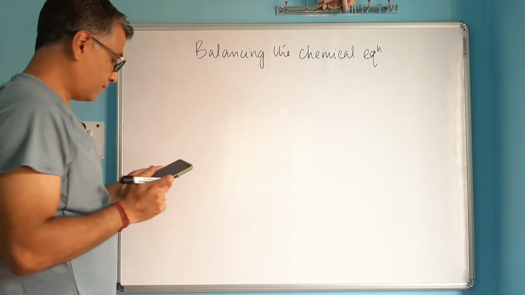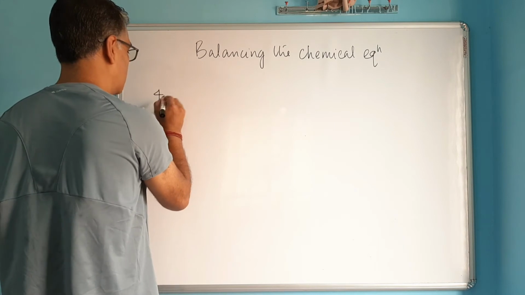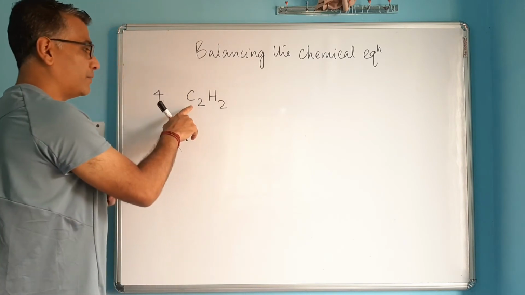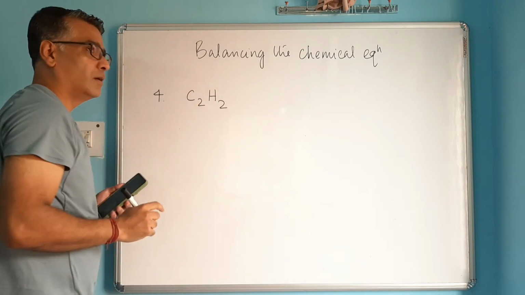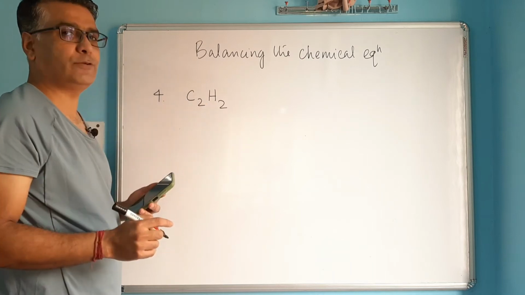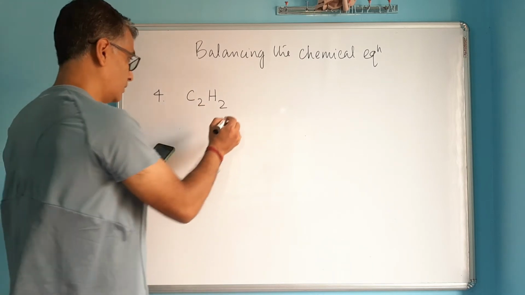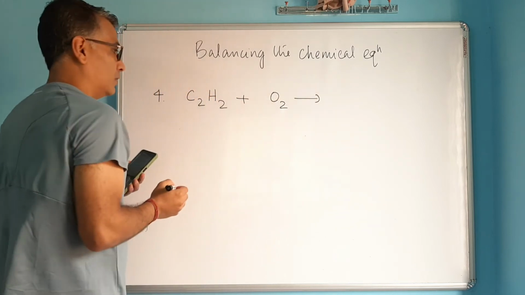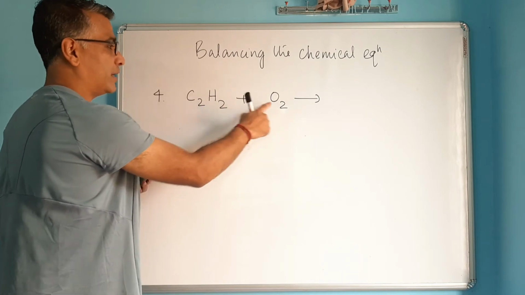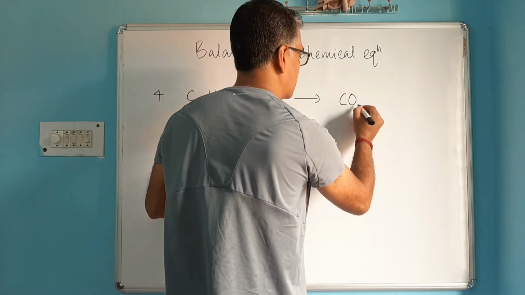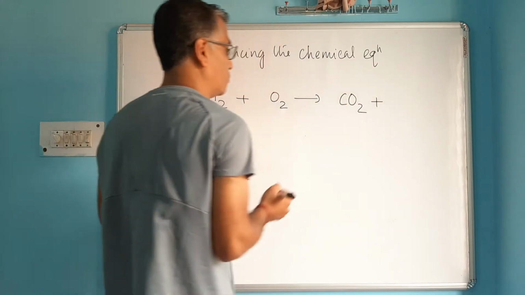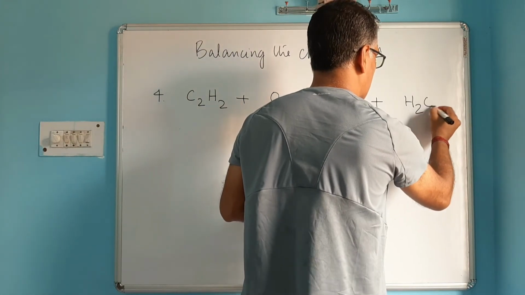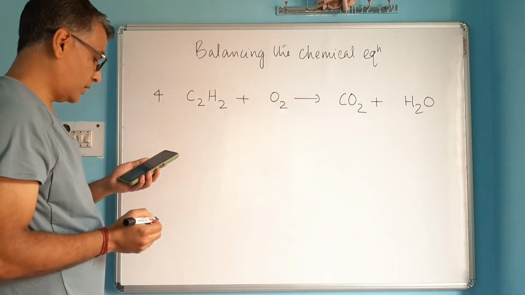Okay, so I've got one more reaction where this compound, you see this compound has got carbon and hydrogen atoms in it. Compounds with only carbon and hydrogen, they are known as hydrocarbon. So this is one such hydrocarbon, and it's burning in oxygen. So when hydrocarbons burn in oxygen, carbon and oxygen forms carbon dioxide. You must be knowing the formula of carbon dioxide is CO2. And hydrogen and oxygen forms water. So that's the equation you've got.